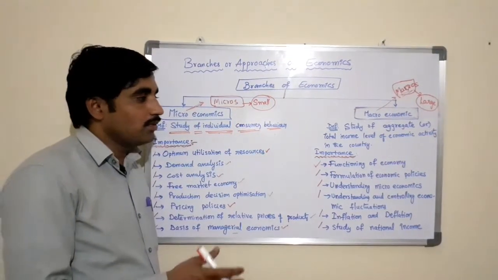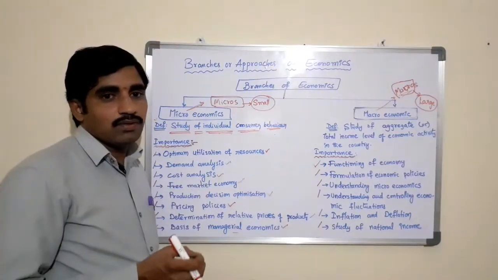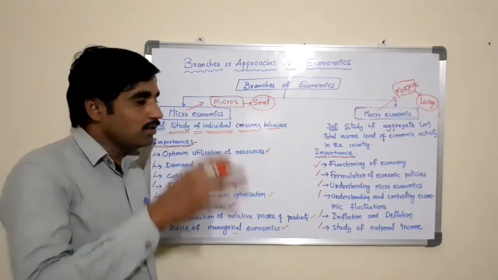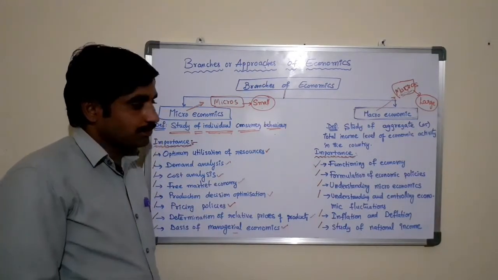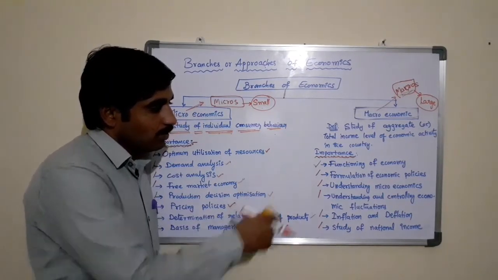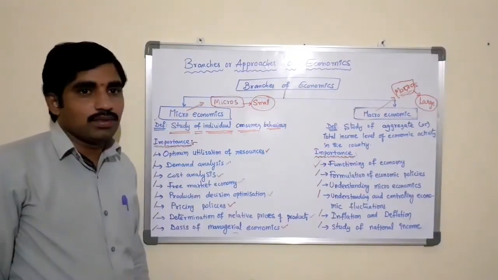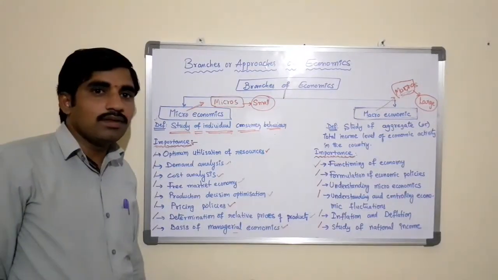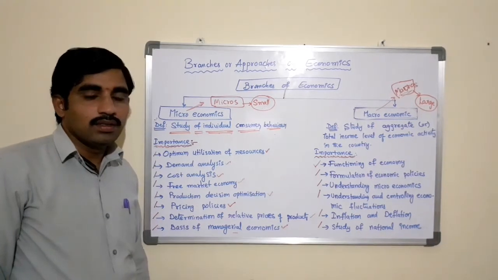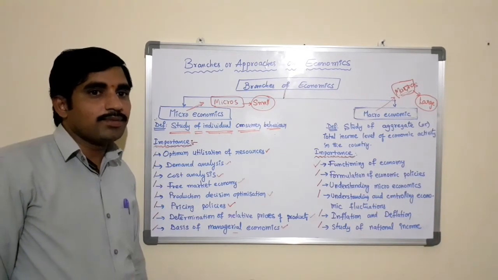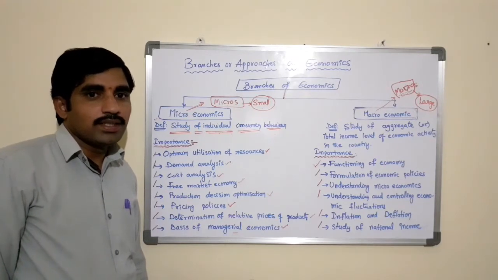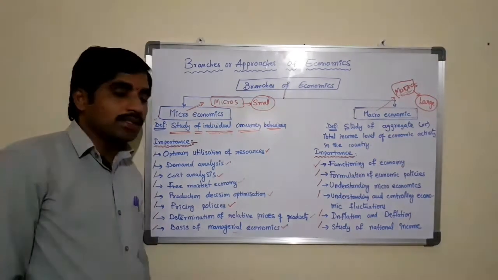It is not possible through the study of individual behavior, an individual company or an individual industry. We need to study all the areas at the aggregate level in order to make policies for the functioning of an economy. It is essential for a proper and accurate knowledge of the behavior pattern of the aggregate variables, as the description of a large and complex economic system is impossible in terms of numerous individual items.